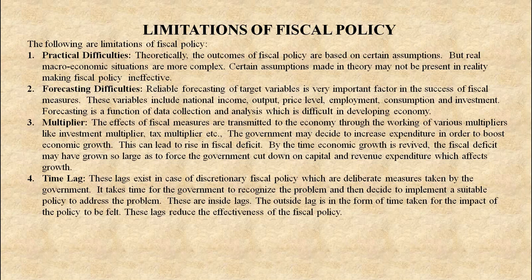Next, time lag. These lags exist in the case of discretionary fiscal policy, which are deliberate measures taken by the government. It takes time for the government to recognize the problem and then decide to implement a suitable policy to address the problem. These are inside lags. The outside lag is the time taken for the impact of the policy to be felt. These lags reduce the effectiveness of fiscal policy.